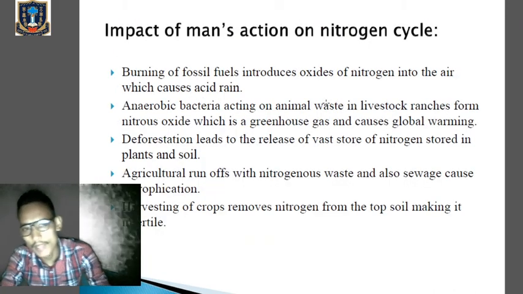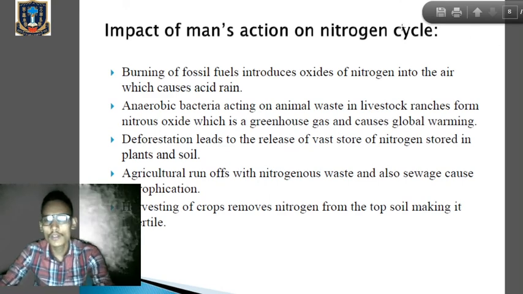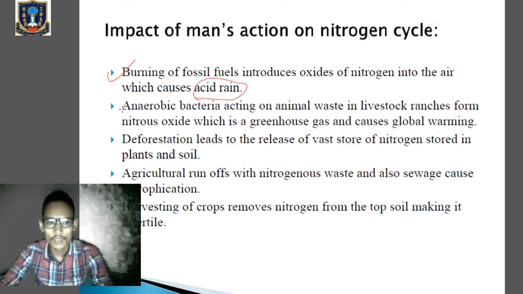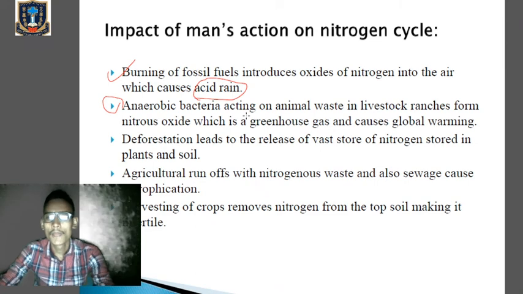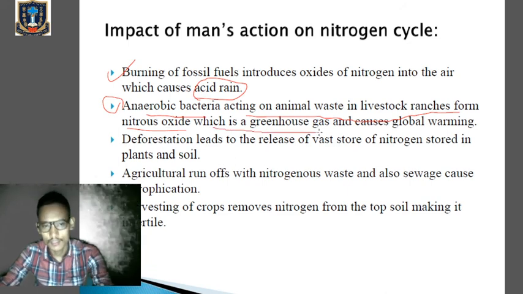Now impact of human actions on nitrogen cycles. First one, burning of fossil fuel introduces oxides of nitrogen into the air, which causes acid rain. All right. So first of all, there will be formation of acid rains. Number two, anaerobic bacteria. That means those bacteria which can survive in the absence of oxygen. They act on animal waste in livestock ranches and form nitrous oxide. So anaerobic bacteria which act on the waste products of the animals will form nitrous oxide, which is a greenhouse gas, and which will cause global warming.